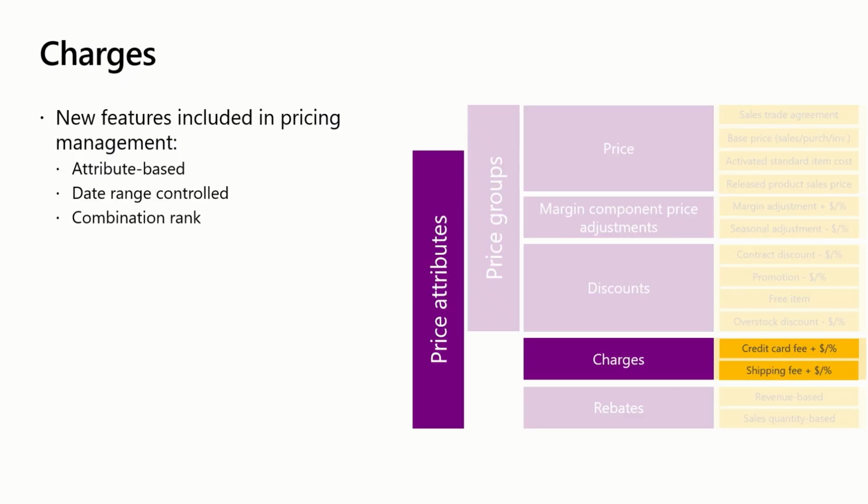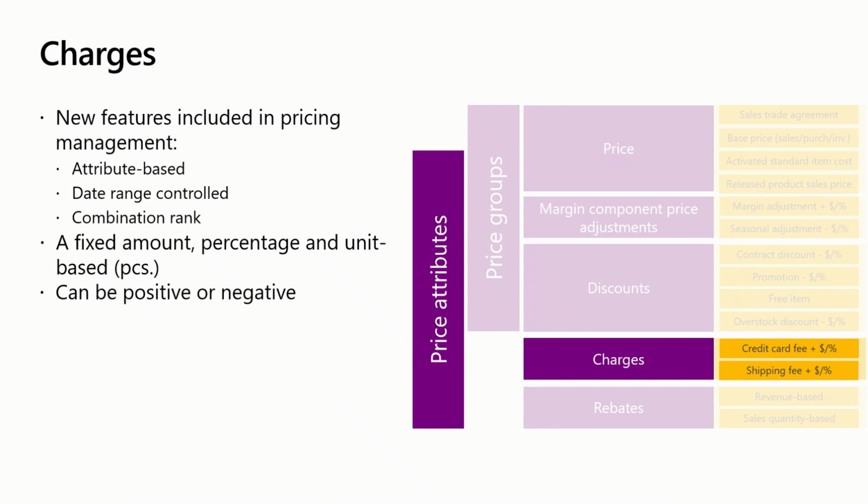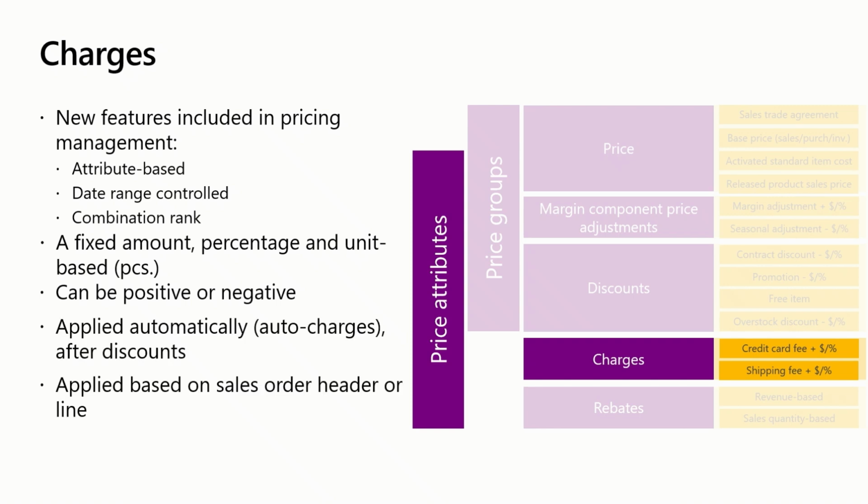The charges capability in unified pricing management builds upon what we have currently available in Dynamics 365 supply chain management and commerce by introducing attributes from and to dates and combination rank, working in conjunction with the predefined pricing structures. Charges can be a fixed amount, percentage, or unit based. They can be positive or negative and configured to automatically apply at the time of order completion. Charges can be applied at order header level or line level. They can also be tiered based on the order total amount.